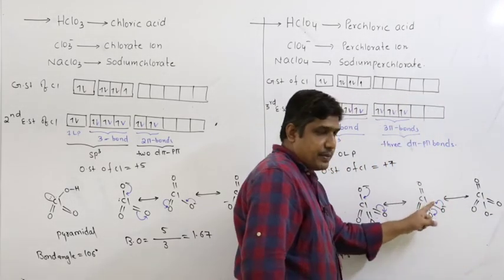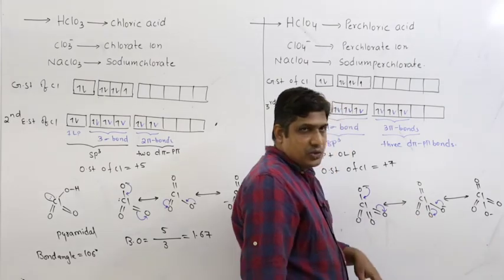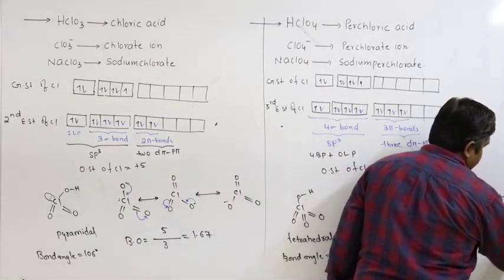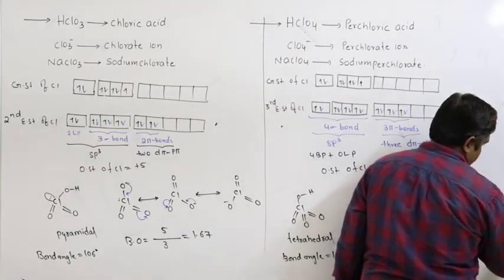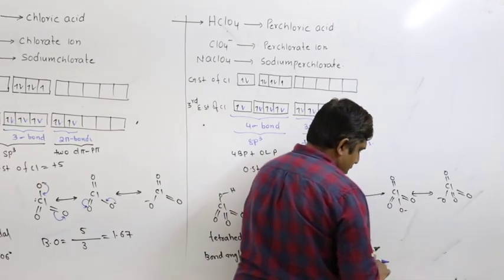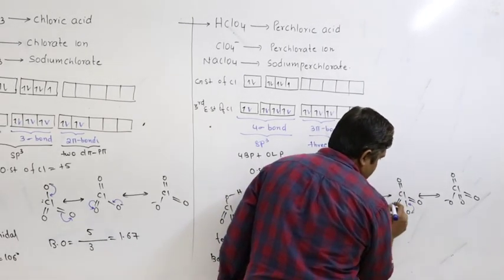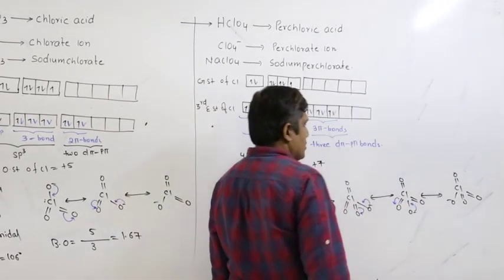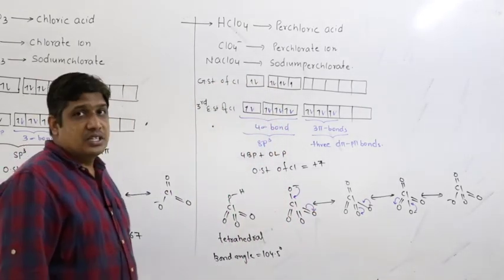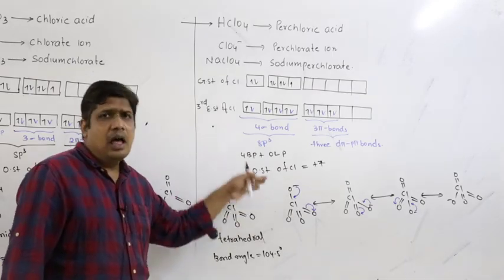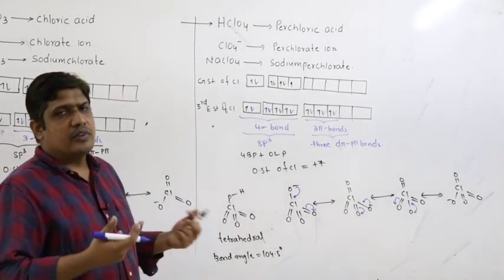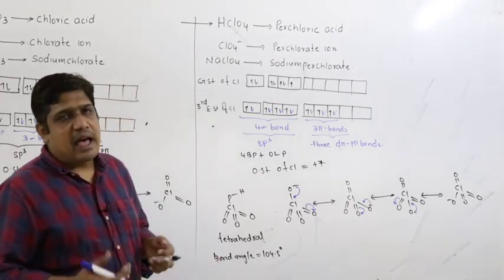The negative charge becomes a pi bond, this pi bond becomes negative charge. And the next resonating structure, here the negative charge becomes a pi bond, the pi bond becomes negative charge. So these are the possible resonating structures, delocalization of negative charge. It is delocalized on all the atoms. So the more resonating structures, the more delocalization, the more stable the anion.